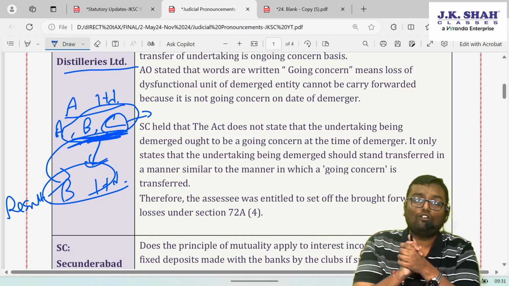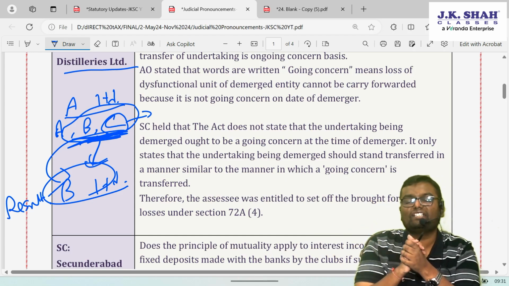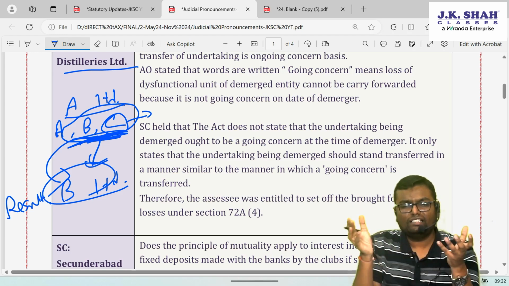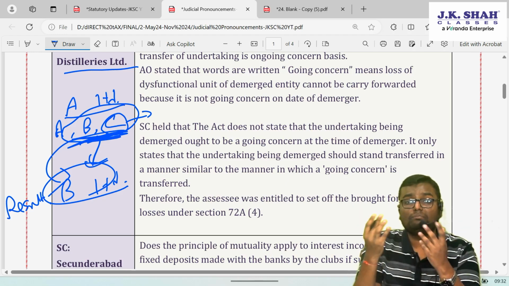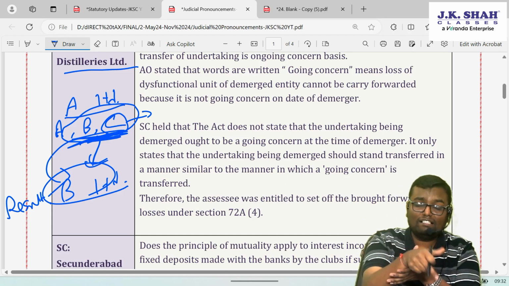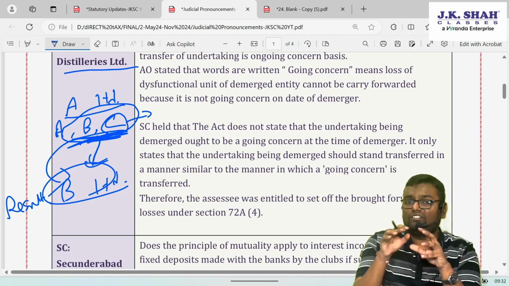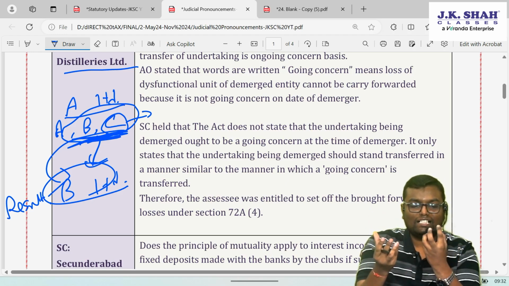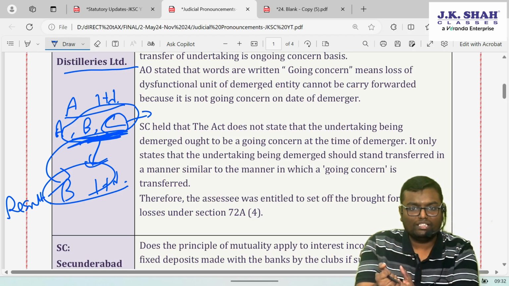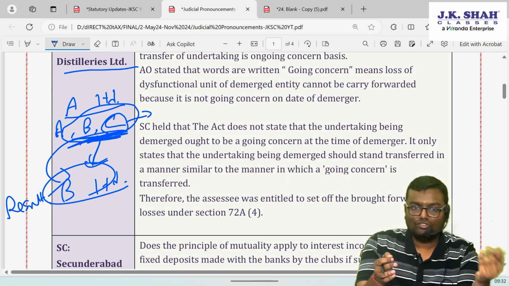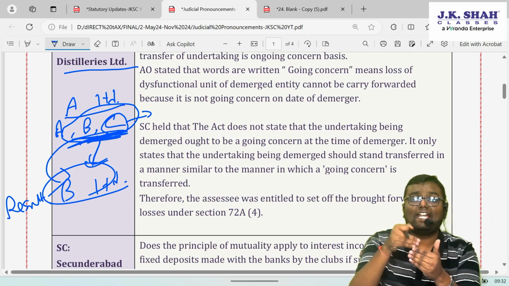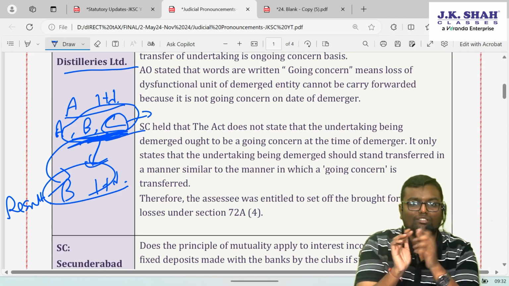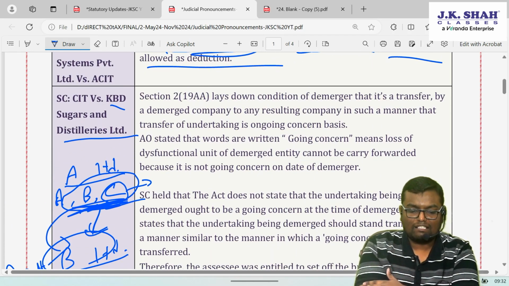So that unit's loss was also there, which is passed on to B Limited. What the assessing officer says, when you read the definition of demerger, it is clearly written that the demerger should be on a going concern basis. But Unit C is not a going concern, it is a dysfunctional unit. It is a closed unit. So the loss which arose from the dysfunctional unit, not a going concern, condition not satisfied, will not be allowed to be carried forward, because it is a closed unit.